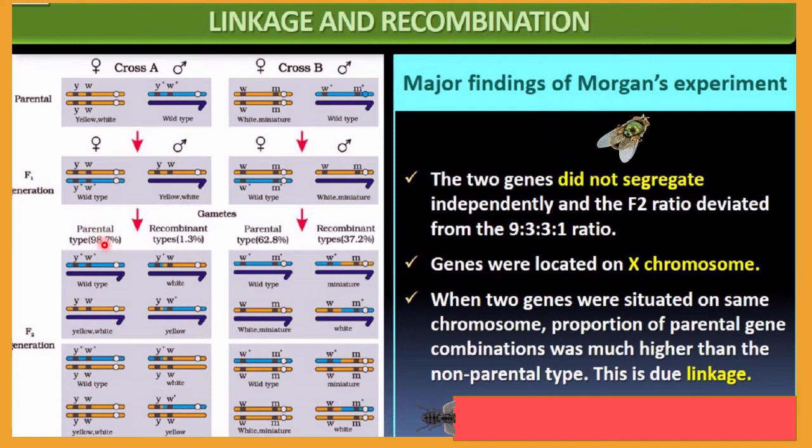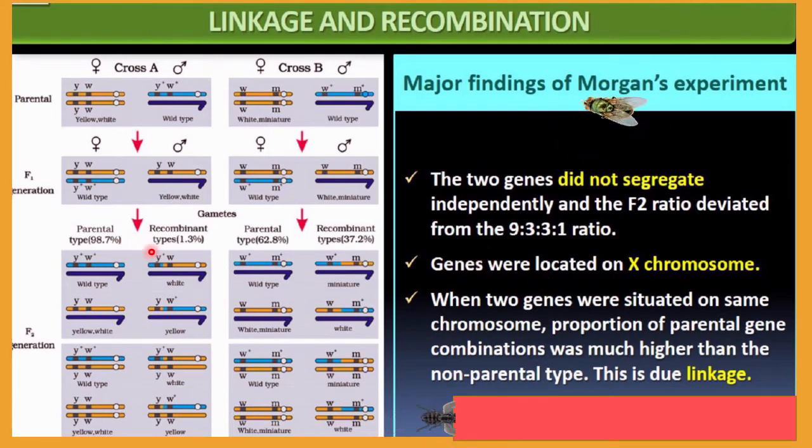But here you should notice, all 8 types of offspring generated here have a parental type of 98.7% and a recombinant type of 1.3%. Though it is a dihybrid cross, here you get the recombination, and that's why you cannot get the 9:3:3:1 ratio. You know very well, if it is a dihybrid cross, the phenotypic ratio must be 9:3:3:1, right? But here you will not get this result. Why? Just because of crossing over.